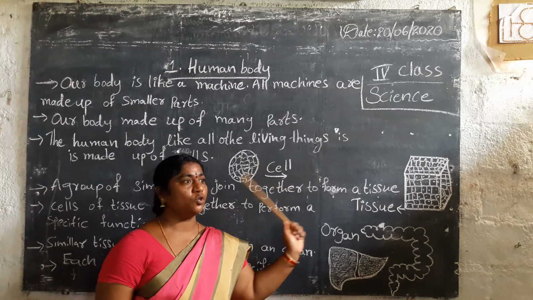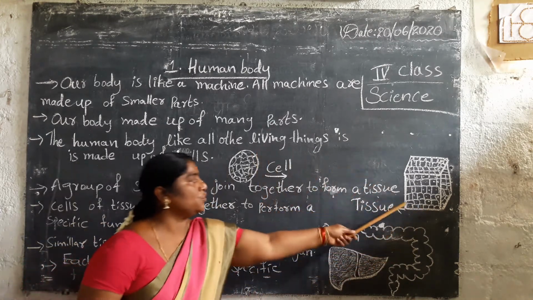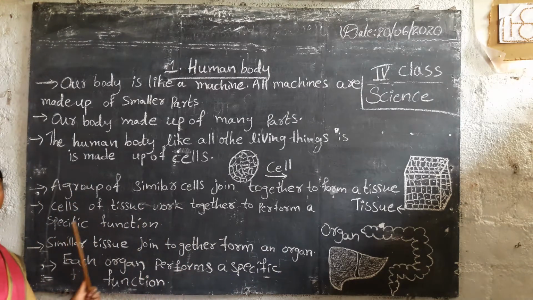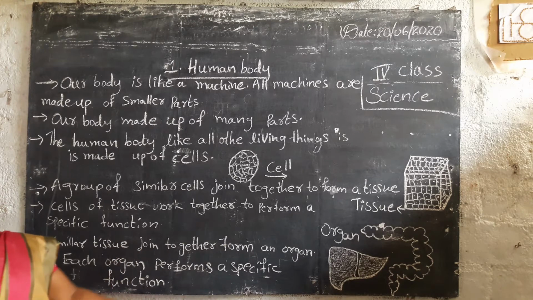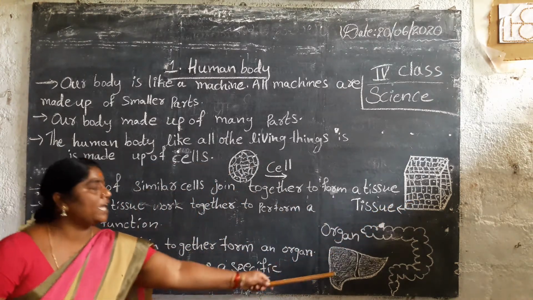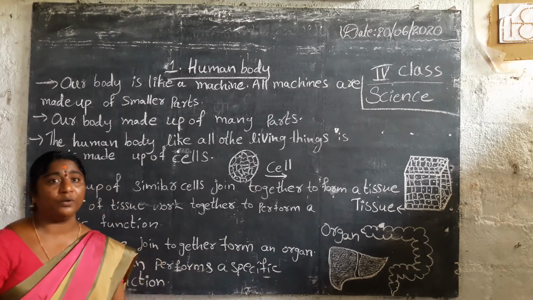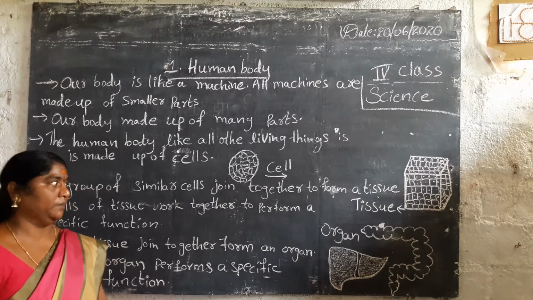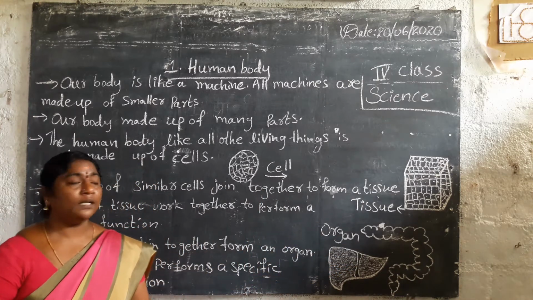A group of cells joins together to form a tissue, and cells and tissues perform a specific function. Next, similar tissues together form an organ. There are so many organs in our body. How does an organ form?